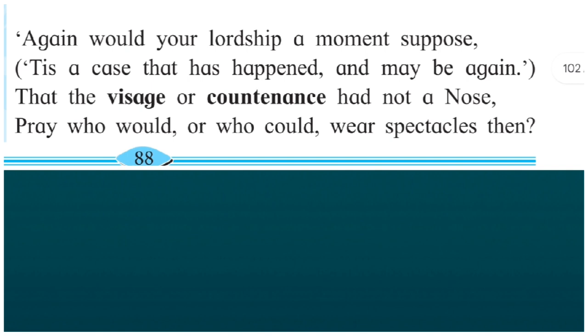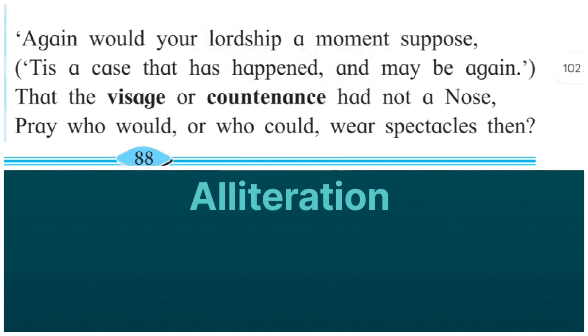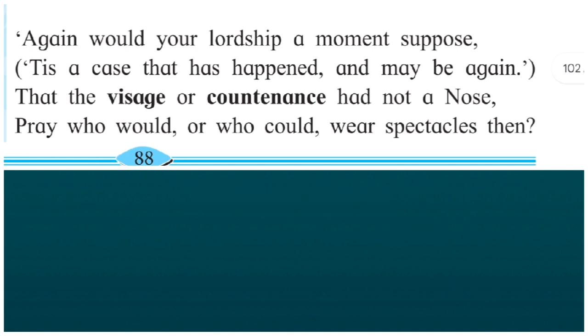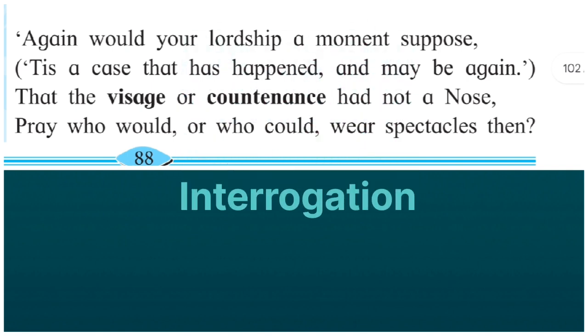One more figure of speech is found in the same line, that is repetition. Here the word "who" is repeated twice for the poetic effect. One more figure of speech is found in the same line, that is alliteration. The sound of the letter W is repeated twice for the pleasing effect. So it is alliteration. We have one more figure of speech, that is interrogation. Interrogation is a figure of speech when a poetic line is constructed as a question. The intention is not to get an answer but to highlight the point.